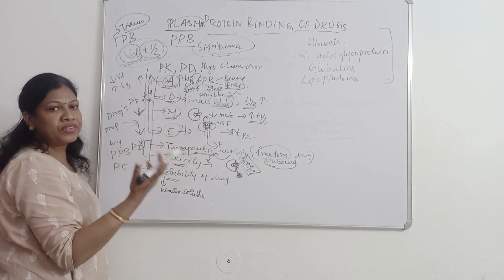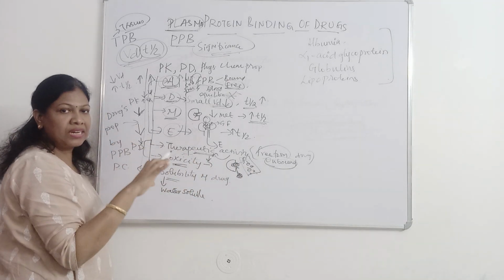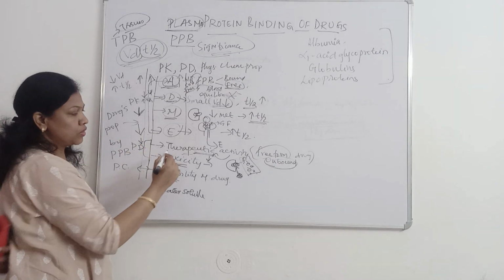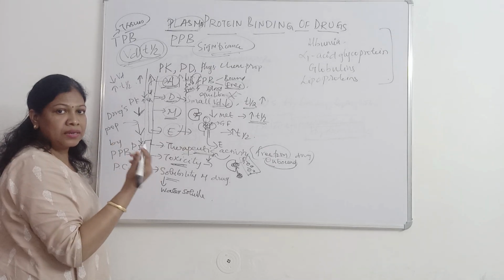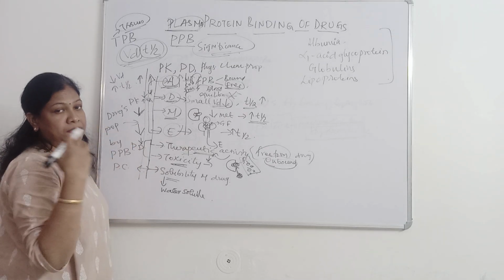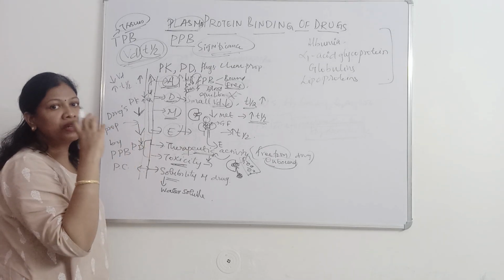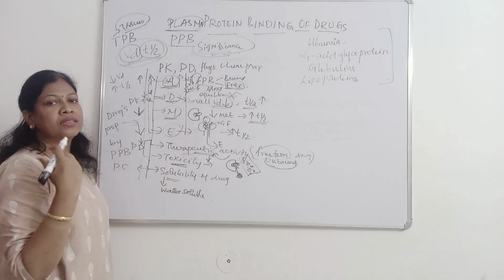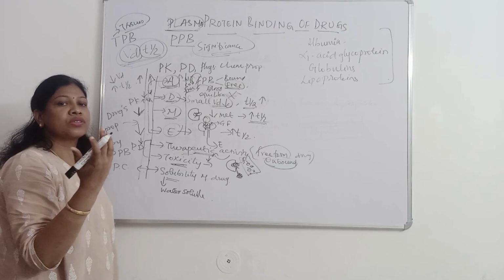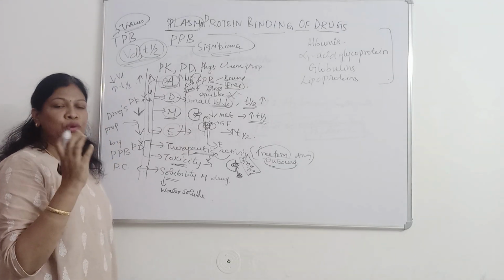So the amount of free form available will be responsible for its therapeutic activity. Toxicity may occur because of displacement interaction by another drug competing for the same protein binding site. And solubility: the drug may become highly water soluble when it binds with the protein.